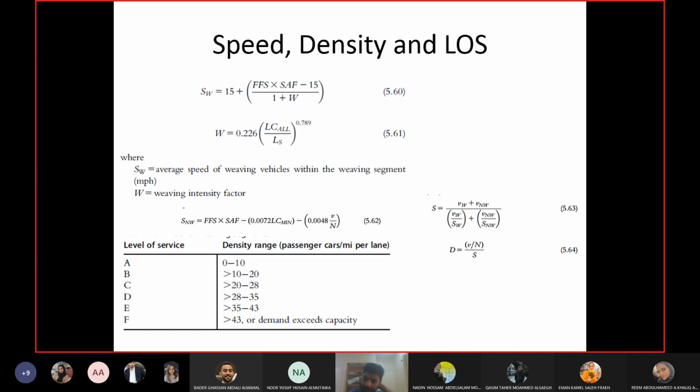You may have a non-weaving vehicle which is in the immediate lane of the ramp. This may happen. And you may have a vehicle which is in the outer lane and wants to make a weaving maneuver. That can also happen. So these are speeds of the vehicles.